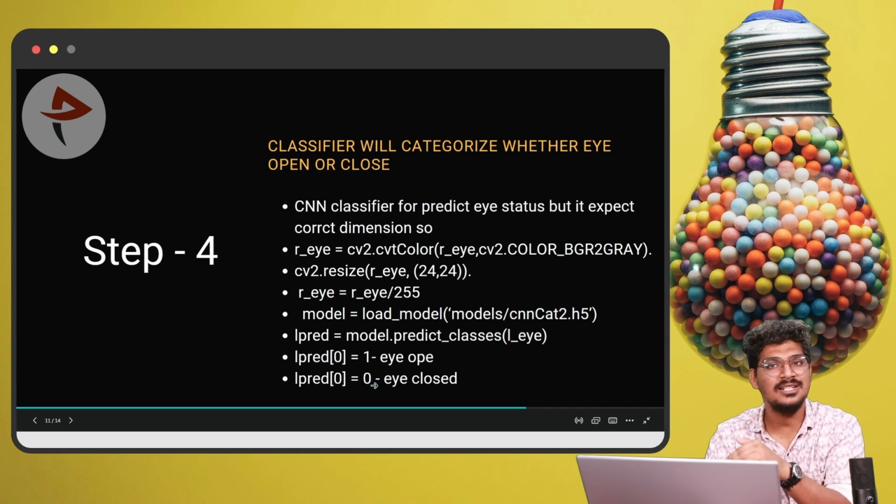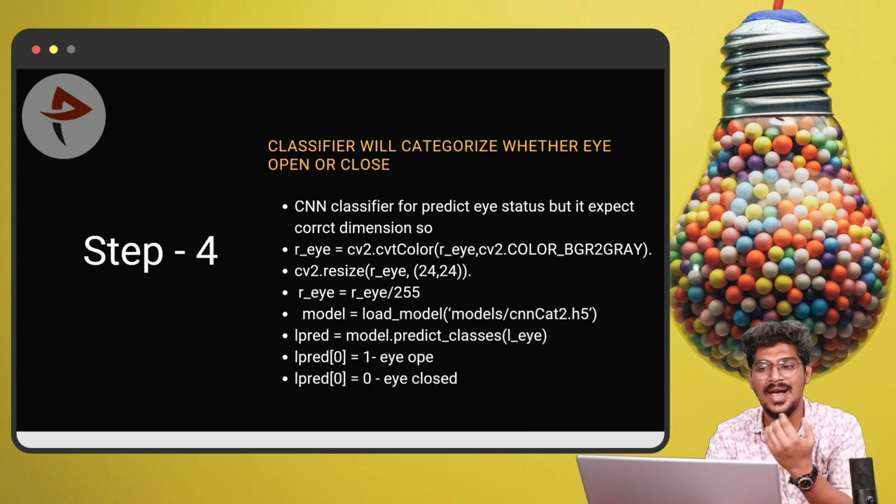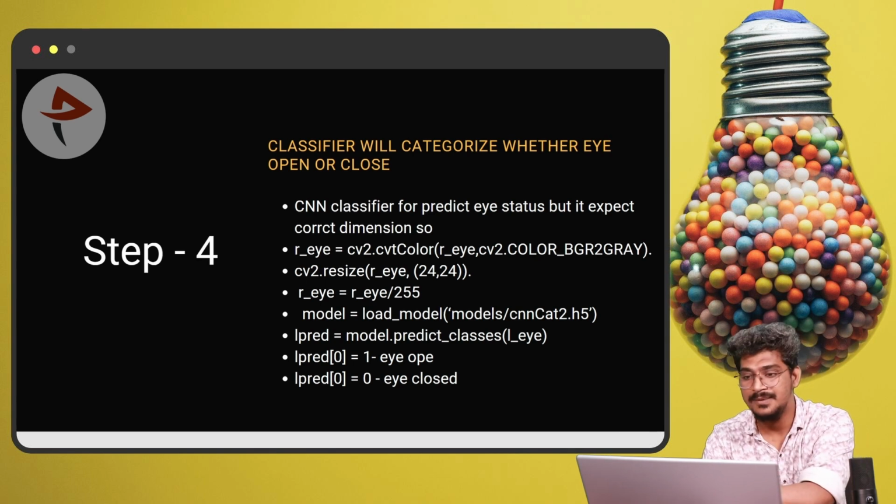I will explain the coding, then only you can understand easily. While I'm explaining the theory, there may be a little bit of confusion. So I will explain.